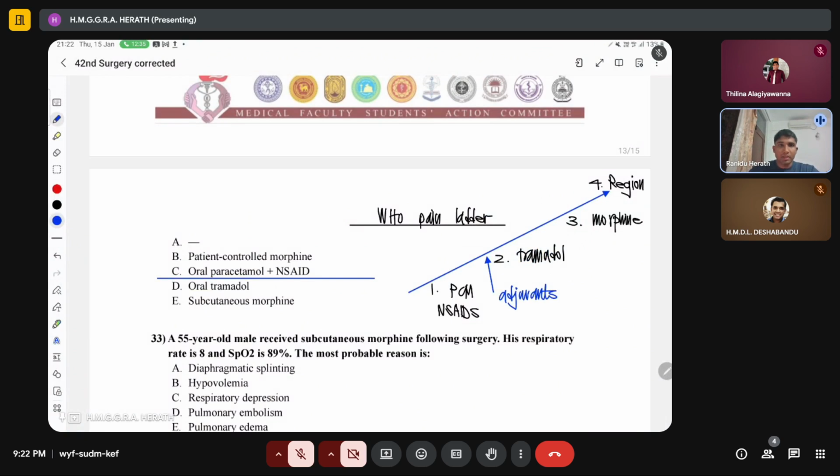So just go over the proper WHO pain ladder. There is a modified version now because that is important. Okay, WHO pain ladder. First one is non-opioid drugs and NSAIDs, and then weak opioids, then strong opioids, and methadone and so on. And then you go for epidurals and regional blocks. Yeah, so that is the usual pathway that you take in the WHO pain ladder.